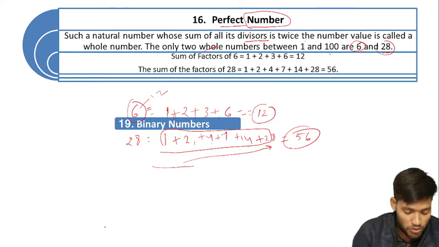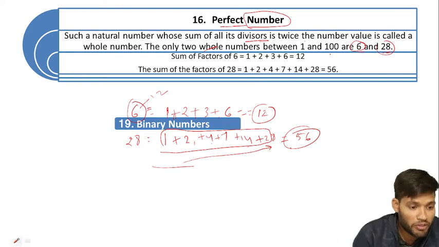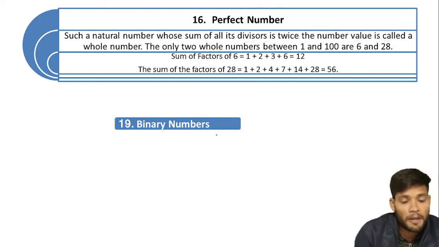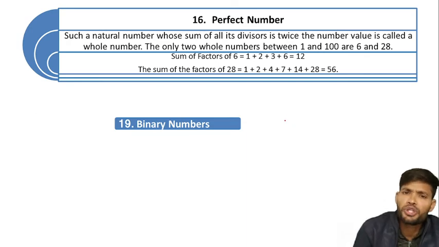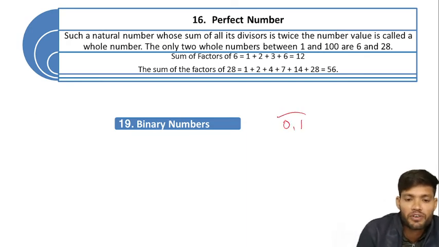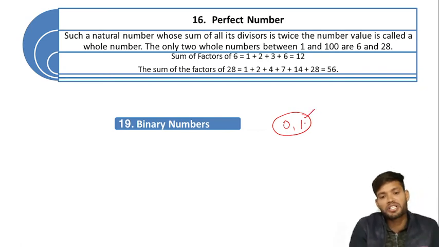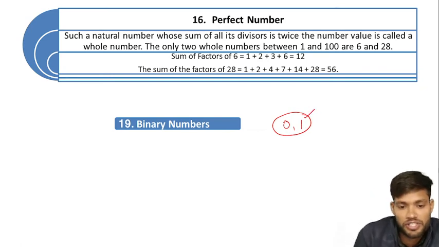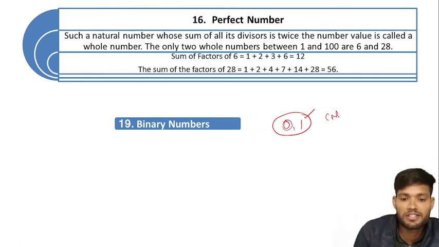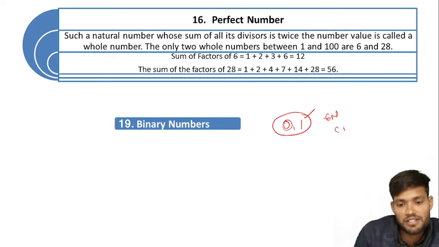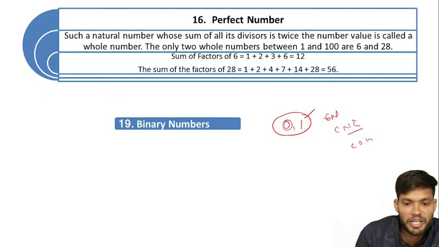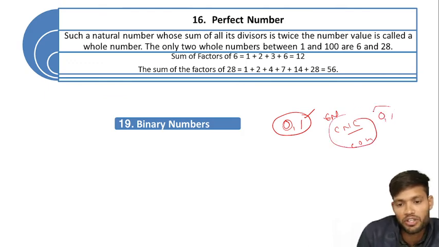Now we will study binary numbers. You know about binary numbers. What is a binary number? The number which has only two digits, 0 and 1, is called a binary number. It is used mostly in computer machinery languages, which is known as binary language, like CNC lathe machines, computers, etc. They use binary language as a machine language, which includes only two digits, 0 and 1.